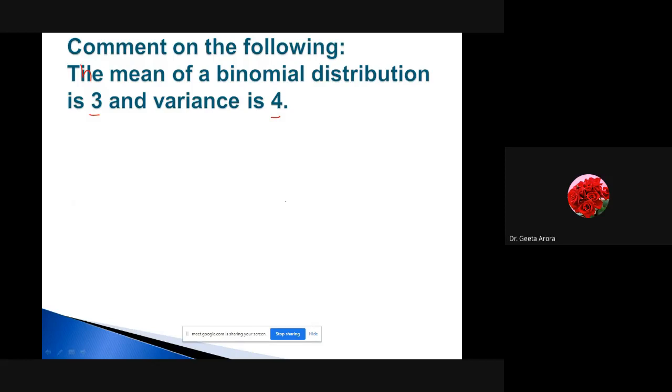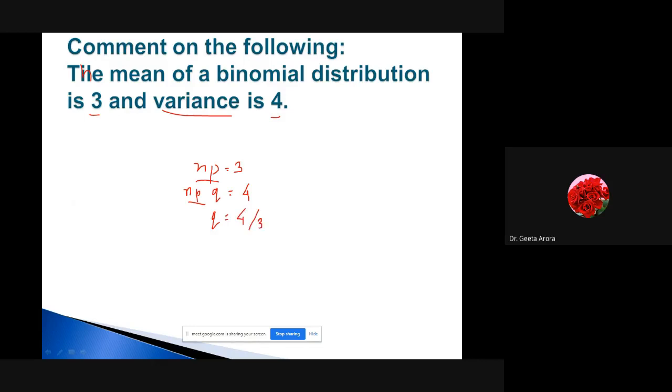So how can we comment on it? Mean is 3 means np is equal to 3. If we talk about variance, variance is 4, so what is given to us? npq is given to us, which is 4. If I substitute np here, it gives me the value of q equal to 4 by 3.